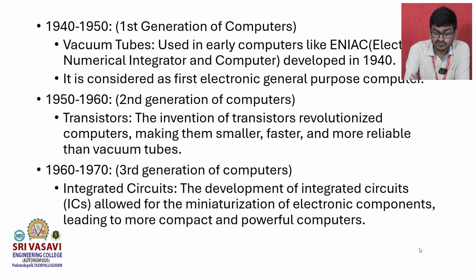Now the first generation of computers, in the period 1940 to 1950, used vacuum tubes. There is a computer called ENIAC, the abbreviation for Electronic Numerical Integrator and Computer, which was developed in the 1940s. It is considered the first electronic general purpose computer. Generally vacuum tubes are very large, so the computers were room-size machines.